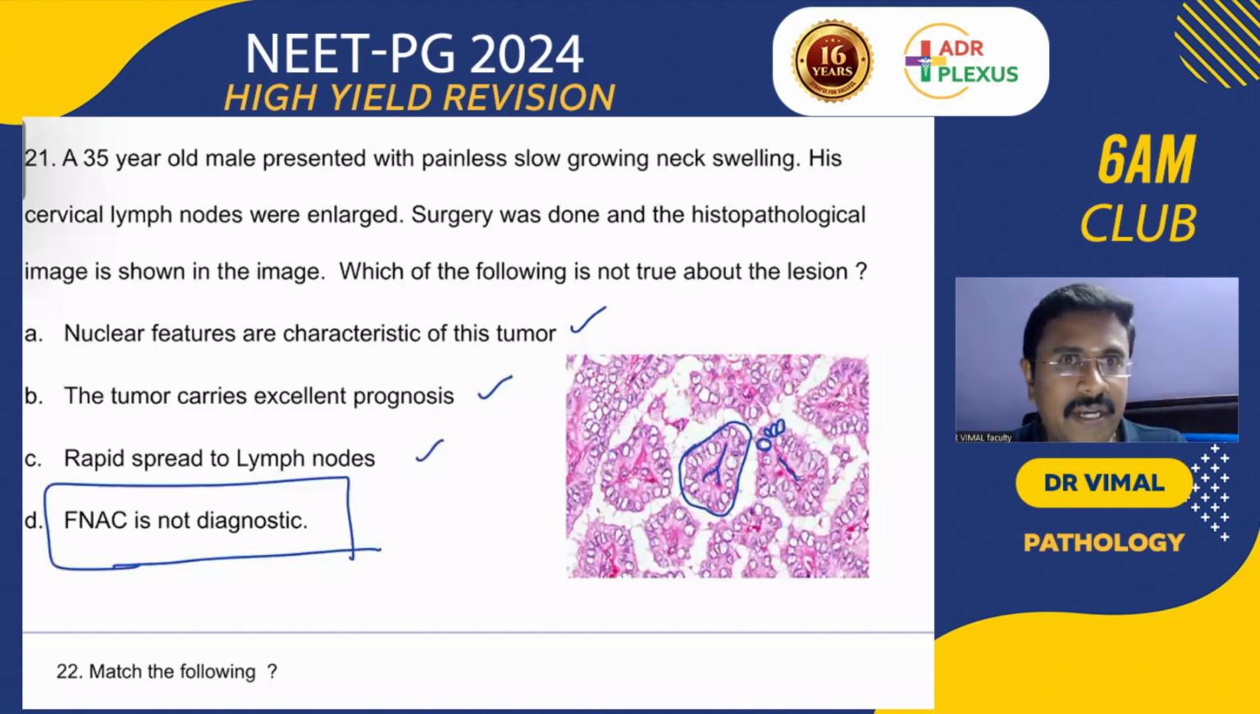A very important point. Follicular carcinoma arises in the background of a long-standing goiter. Lymph node metastasis is rare. Distant metastasis is common in follicular carcinoma thyroid.